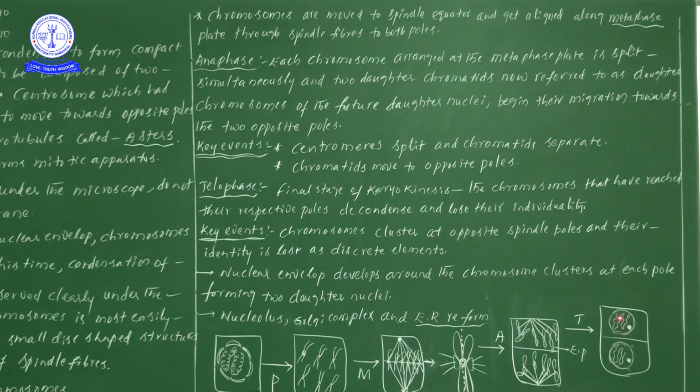Later, around this thread-like chromatin material, the nuclear membrane reappears, and the nucleolus, Golgi complex and endoplasmic reticulum reform. Here a small dot is the nucleolus. Likewise, all kinds of cellular organelles are formed in telophase.